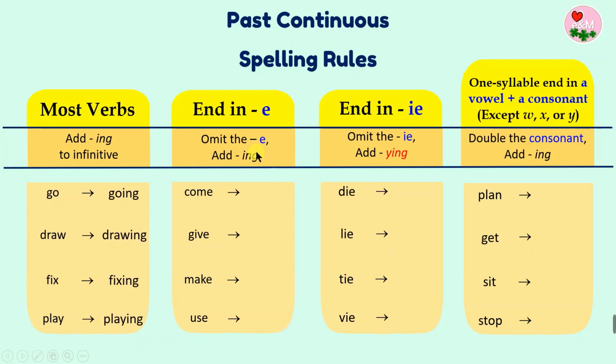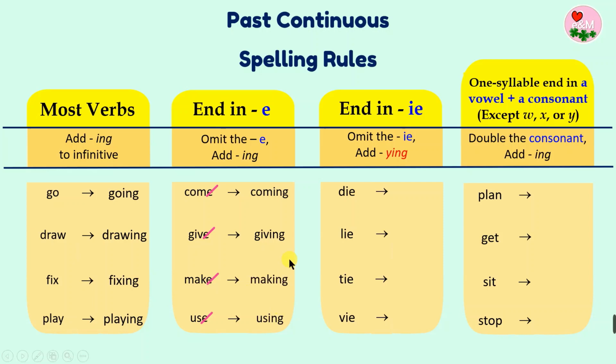For example, for verbs ending in E, we have to omit the E and then add ing. For example, come becomes coming. Give becomes giving without the E. Alright? Make becomes making. Use, using.